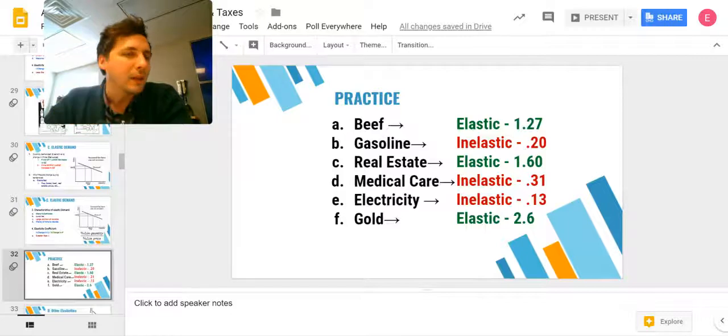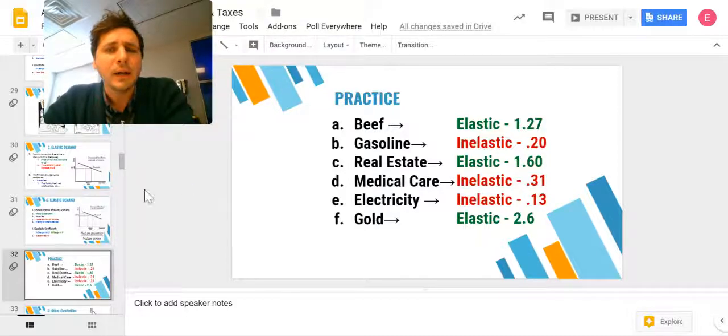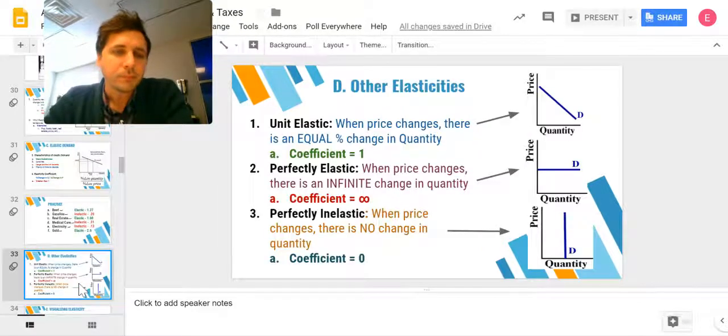And then gold is highly elastic, 2.6. That's incredibly high. It's the most elastic thing in our world right now because who needs gold? Nobody. Who wants gold? I guess everybody. But it's highly luxurious. It's not needed. It's expensive. You can put it off. It's not something where, no matter what change in price happens, you're still going to buy the same amount of gold. If gold's very cheap, people are going to buy more gold. It's highly, highly elastic.